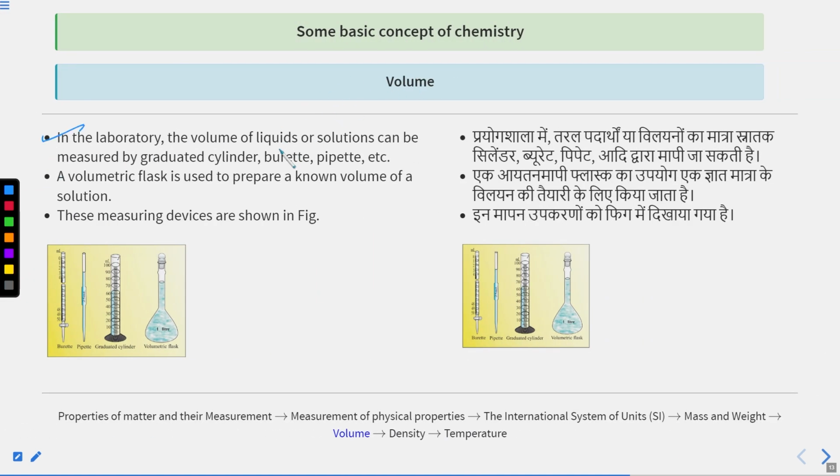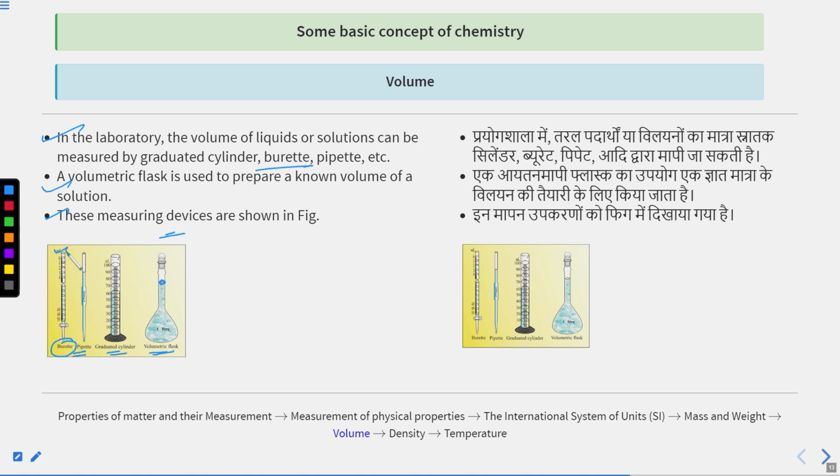In the laboratory, the volume of liquids or solutions can be measured by graduated cylinders, burette, pipette, etc. So this is burette, this is pipette, this is graduated cylinder, and this is volumetric flask. These are the figures that you can see here. A volumetric flask is used to prepare a known volume of a solution, like this one of 1 liter. So you have to fill up to this mark. There is a mark and you have to fill up to this mark. These are the measuring devices you can see in this figure: burette, pipette, graduated cylinder, and volumetric flask.